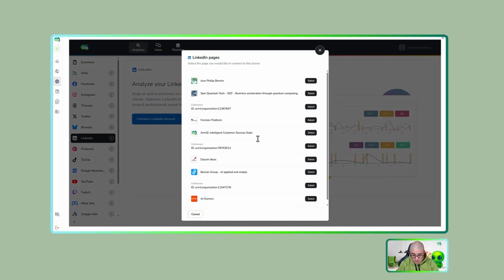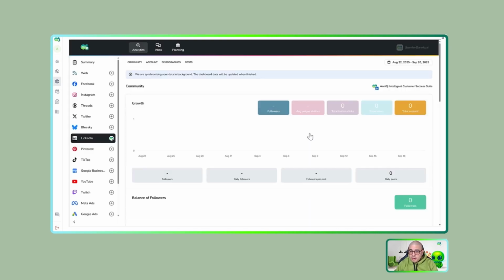Great. Once you validate and accept the access on your mobile phone, you will see all the LinkedIn pages or personal profiles you have. So I will use the AnniQ one and click here, select. Remember that you can connect only one per organization. It is also based on the subscription that you decide.